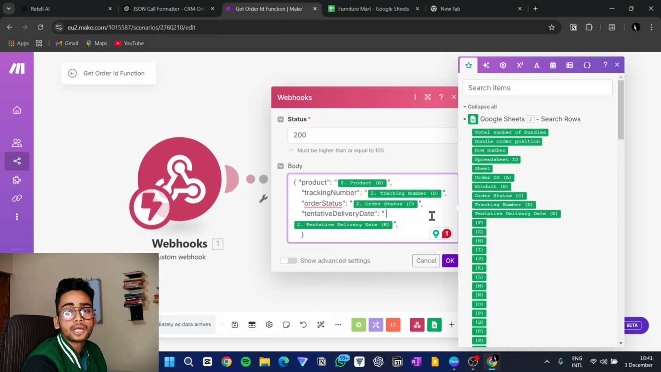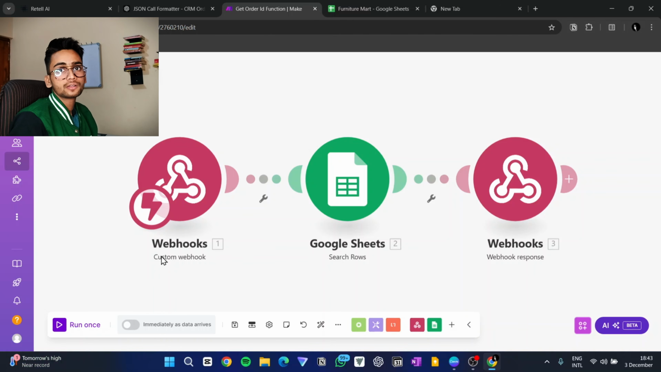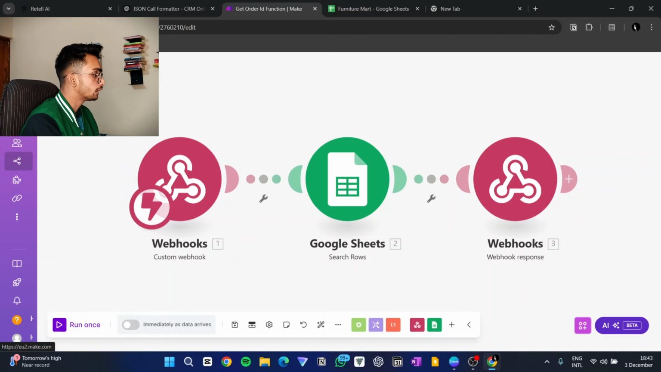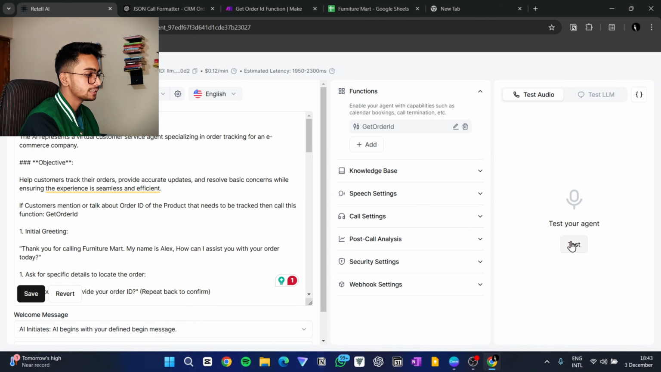Now our AI voice agent will be aware of all these details, and it will give responses to our customer accordingly based on this information. So now we need to check whether this automation or our scenario is working successfully or not. For that, I'll go to Retell AI and test the agent.